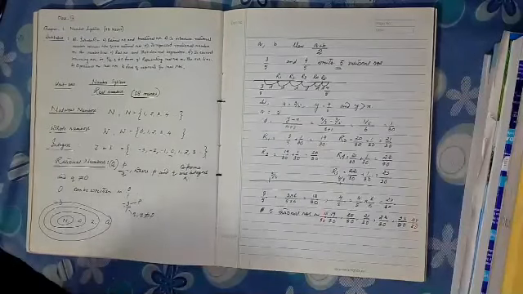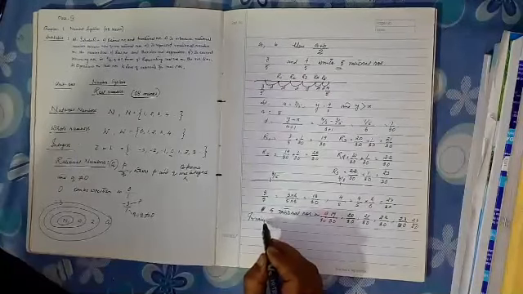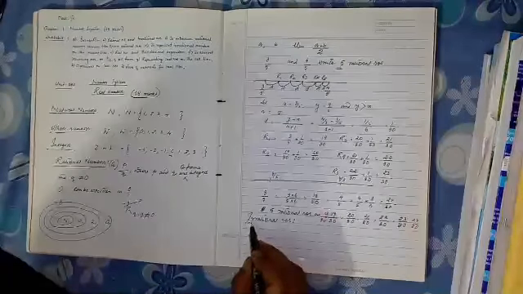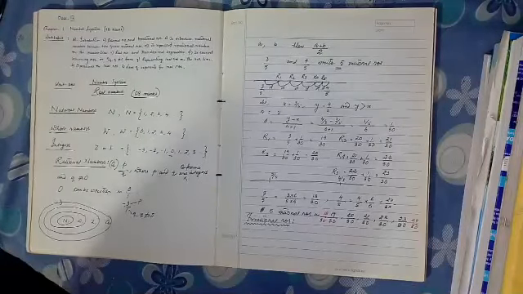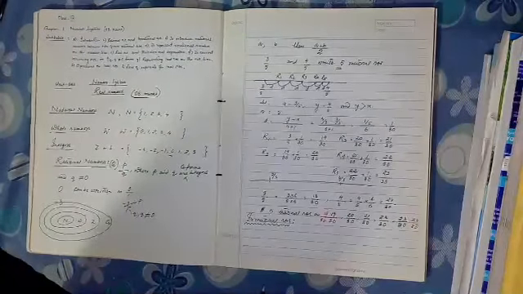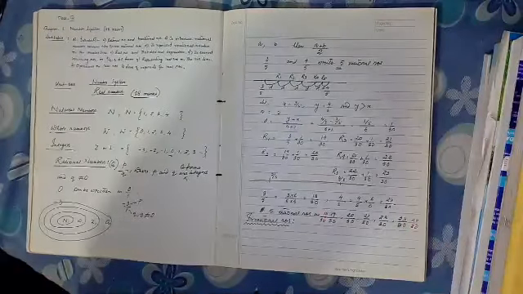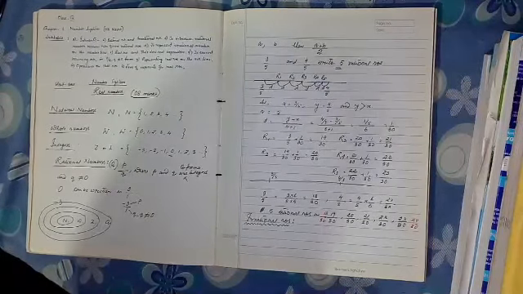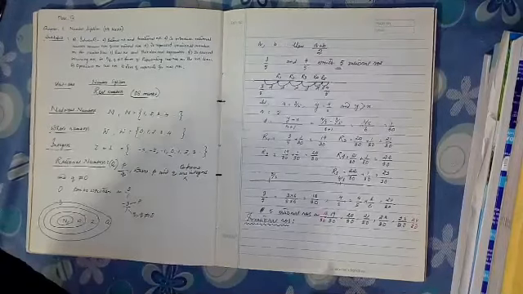Now irrational numbers. Irrational number means a number which cannot be written in the form of p by q, where p and q are co-prime integers and denominator q not equal to 0 is called an irrational number.